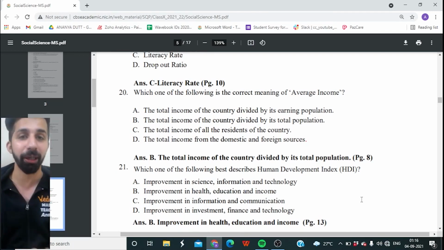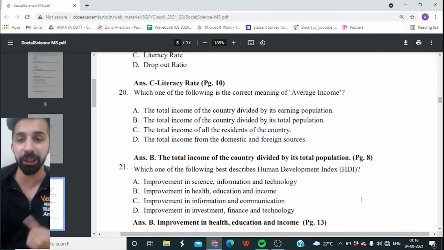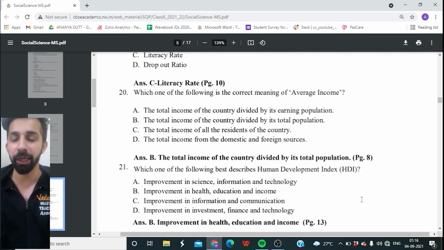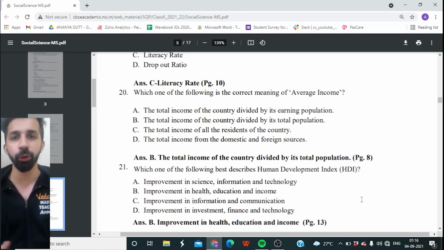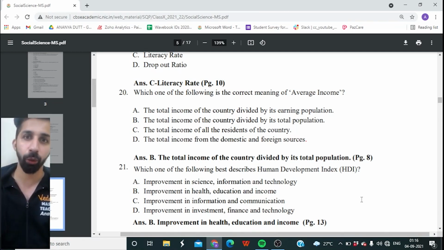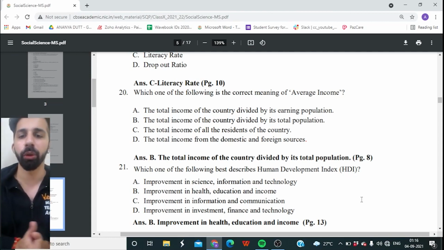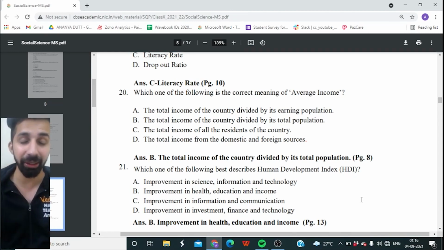So these are the three main parameters which we take into consideration to understand HDI. Okay, guys, countries are given rank between 0 to 1. Between 0 to 1 the countries are categorized. So if the number is close to 1, that is highly developed. If the number is close to 0, like 0.1, 0.2, 0.3, then it is an underdeveloped country, guys. So on the basis of HDI, India actually ranks 130th in the world.